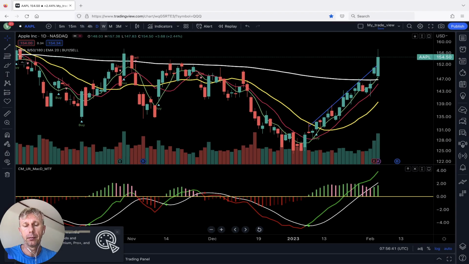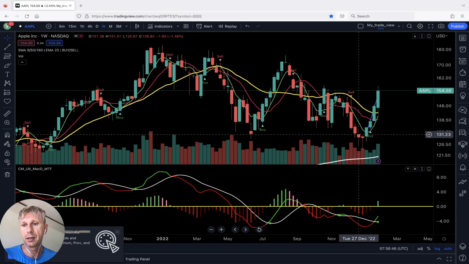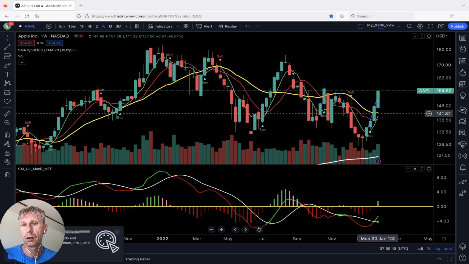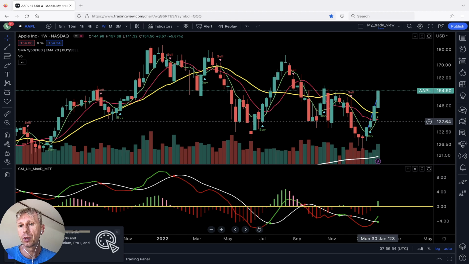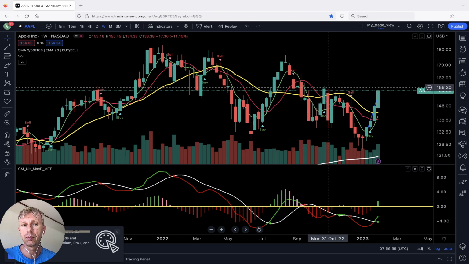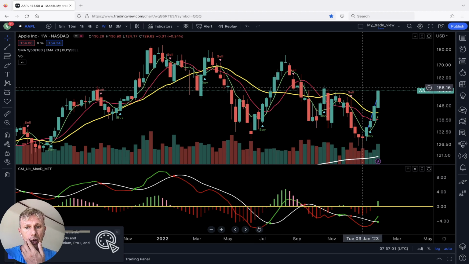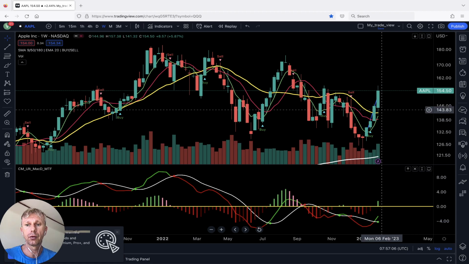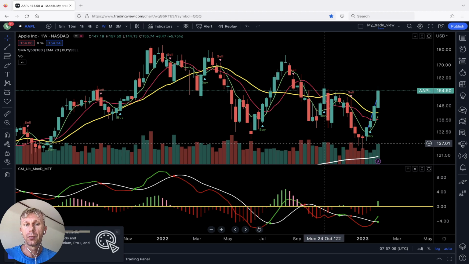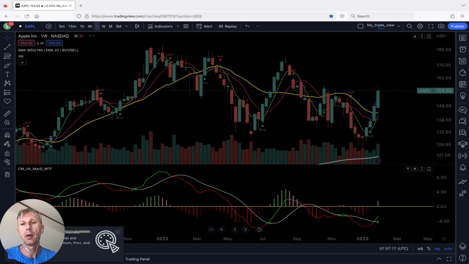Apple weekly time frame. 4 weeks in a row, buy signal on the script. 4 weeks in a row, bullish trend on Apple. MA5 did a bullish crossover. We touched this resistance level, a lot of price action on this level. MACD bullish crossover, bullish trend, bullish signal on the Apple weekly time frame. Volume is increasing.